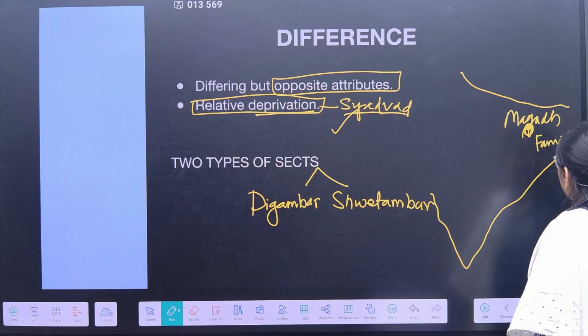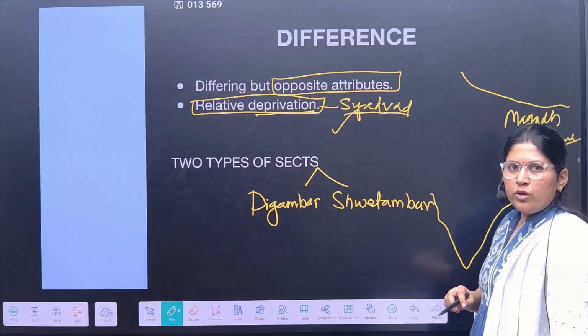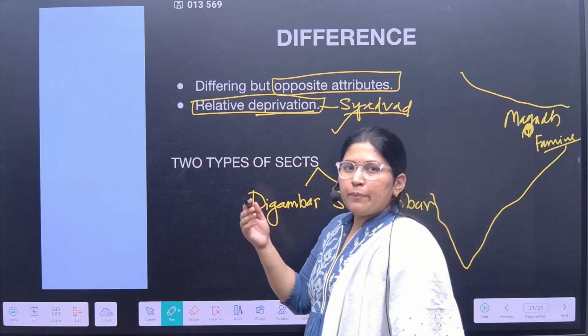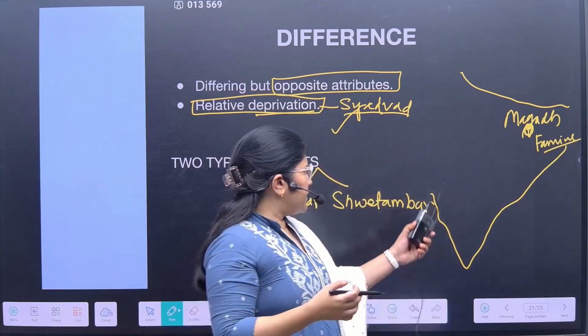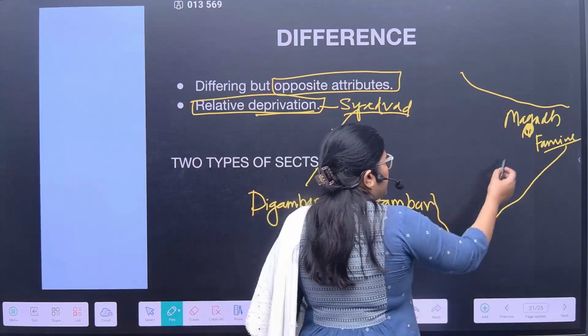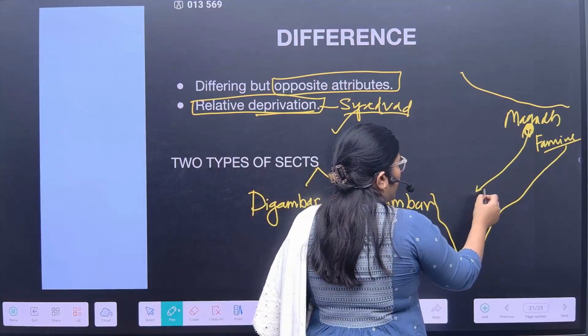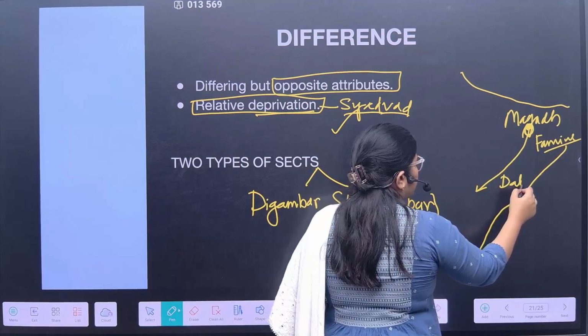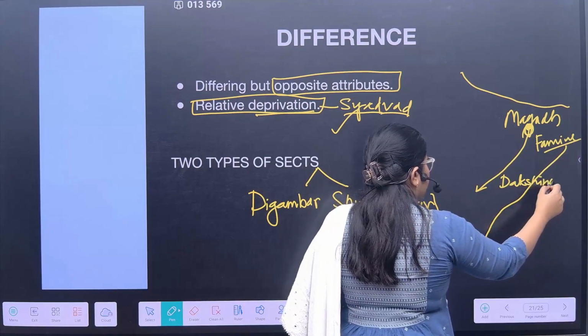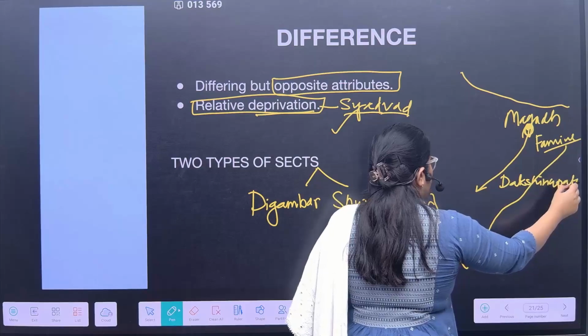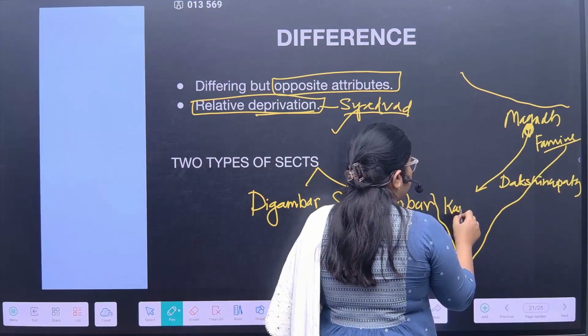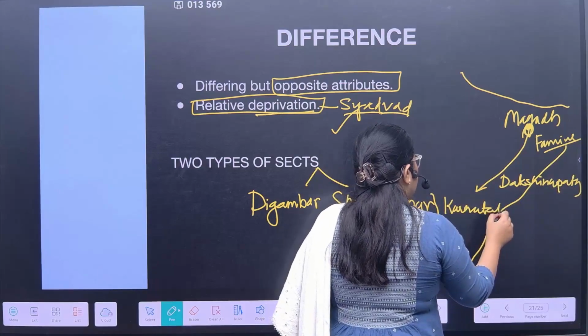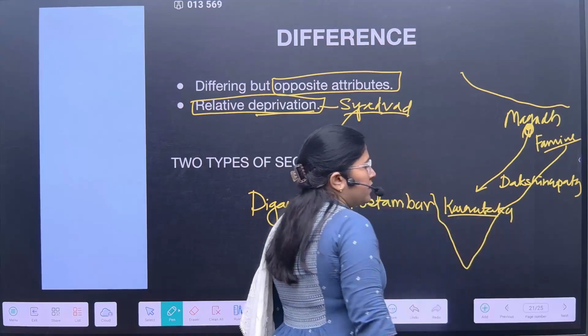Due to the unavailability of food and other basic necessities in this region, people would be moving from Dakshinapath to the south, especially the present Karnataka region.